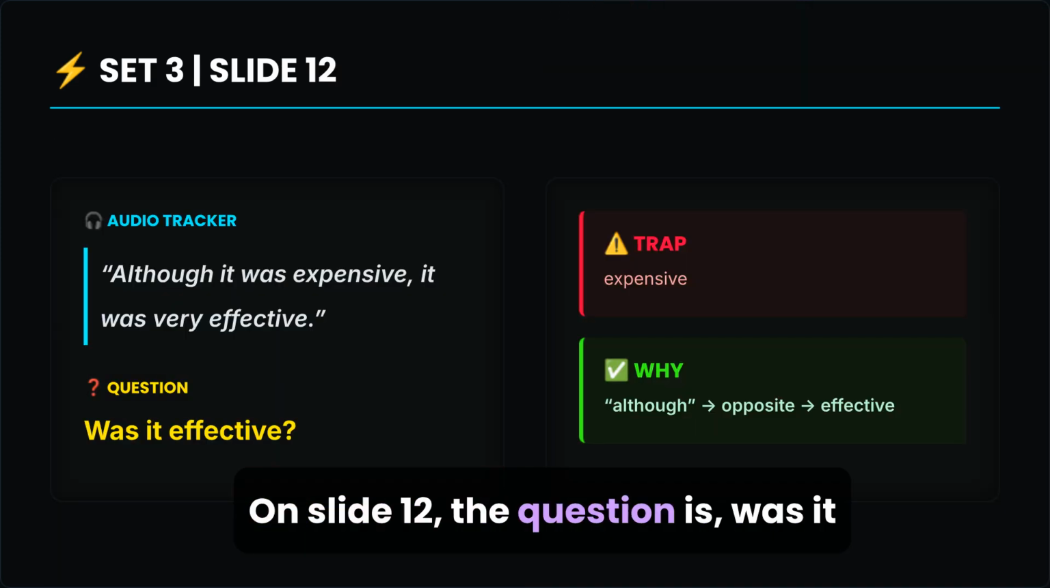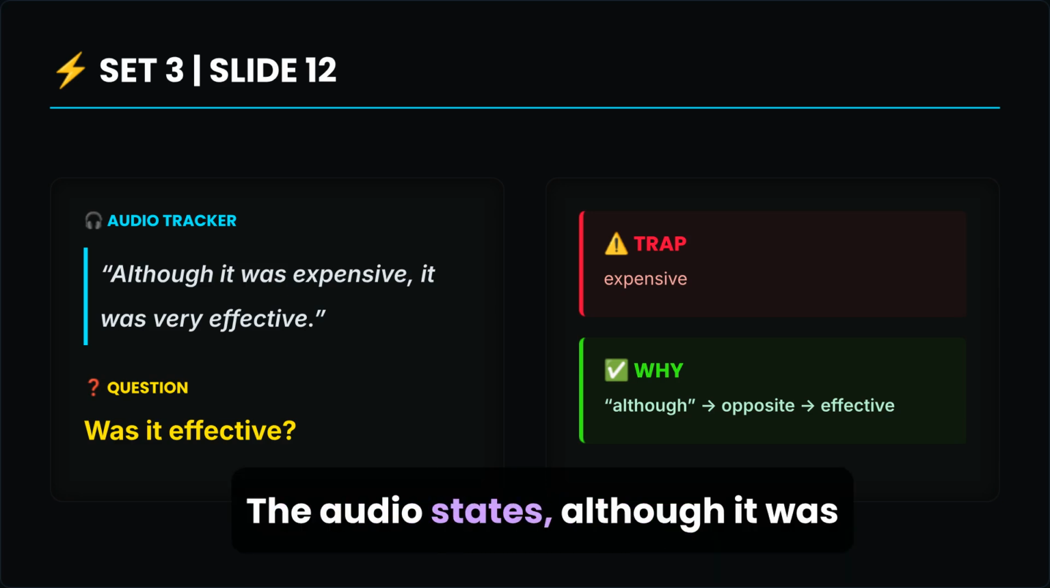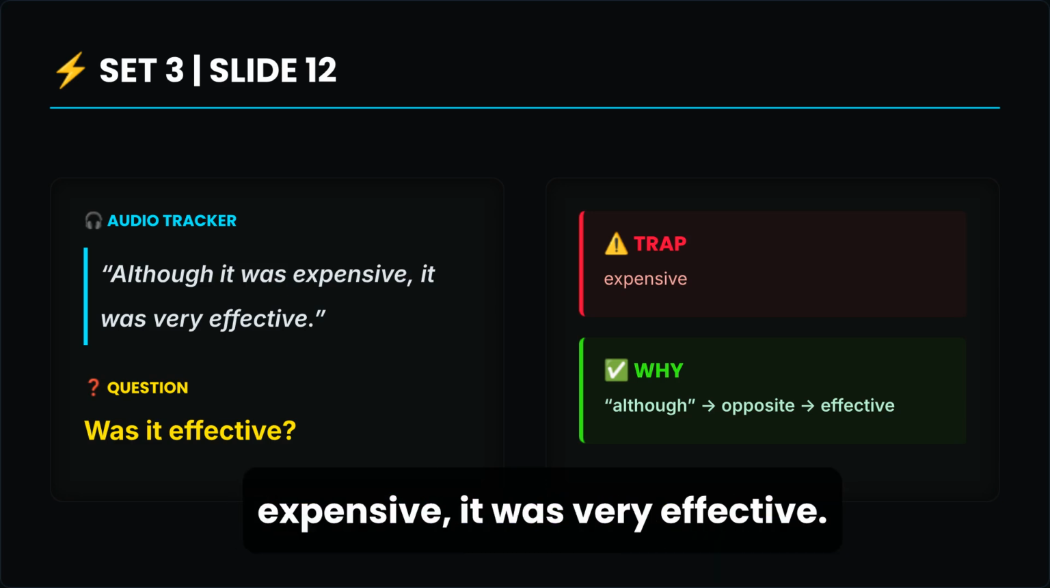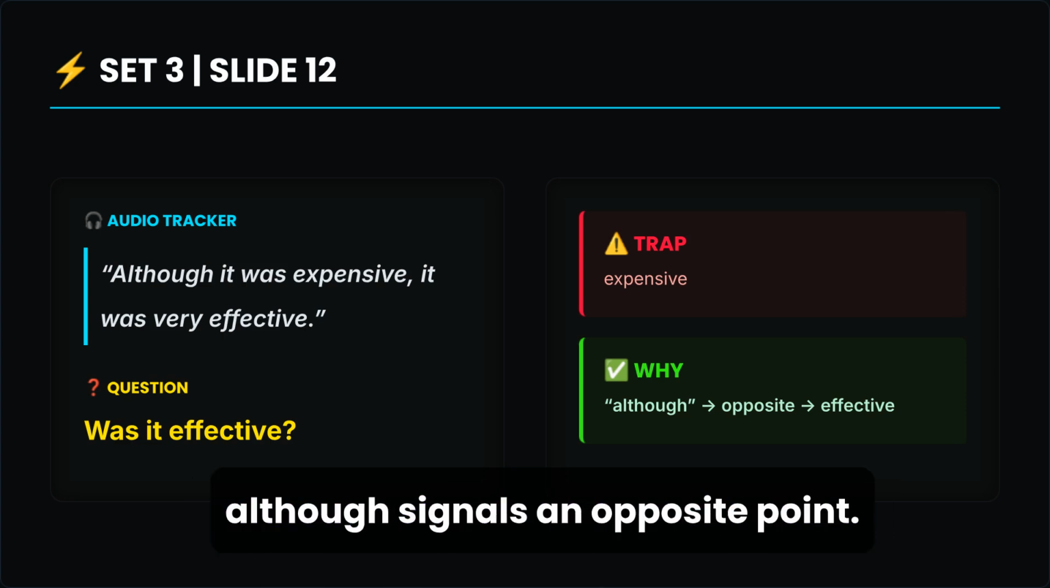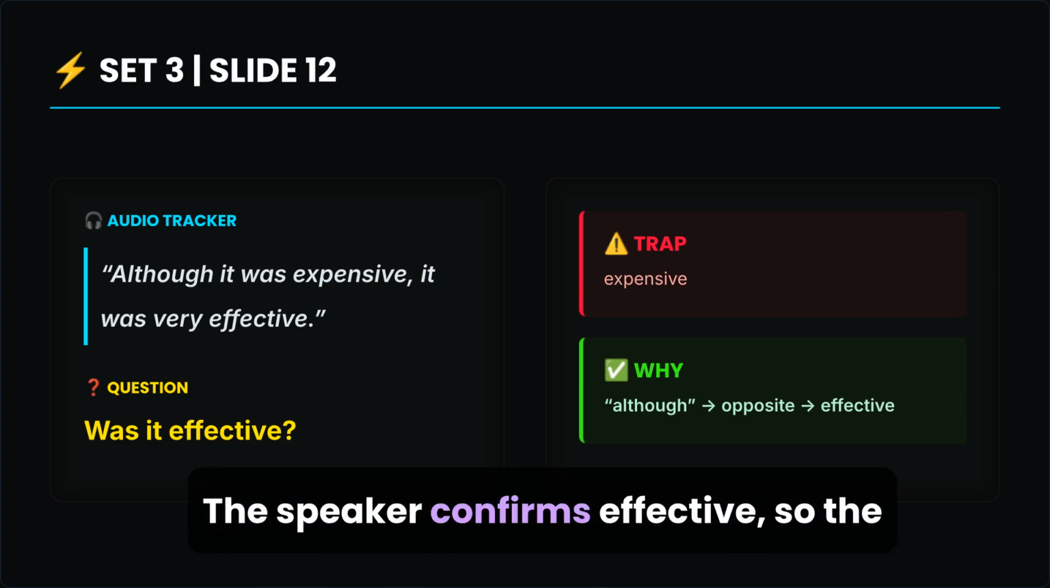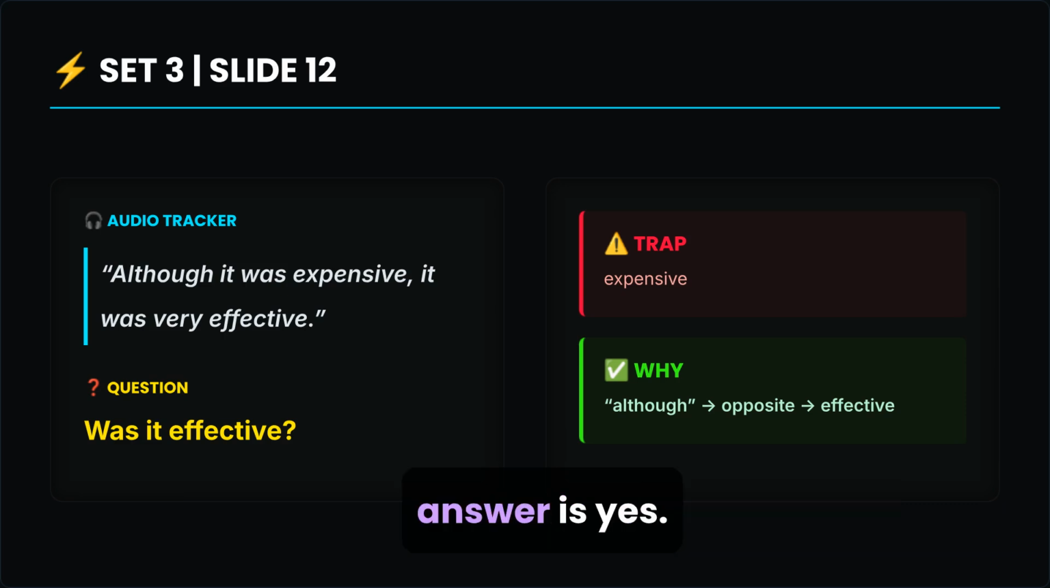On Slide 12, the question is, was it effective? The audio states, although it was expensive, it was very effective. Expensive is a trap because the word although signals an opposite point. The speaker confirms, effective, so the answer is yes.